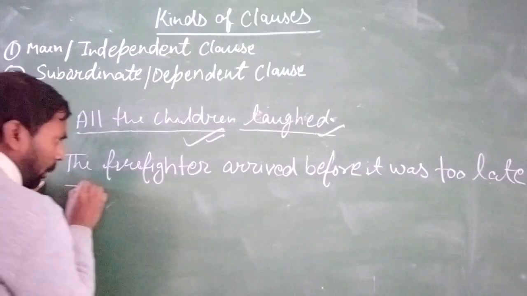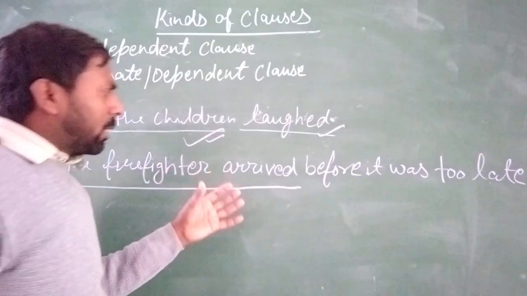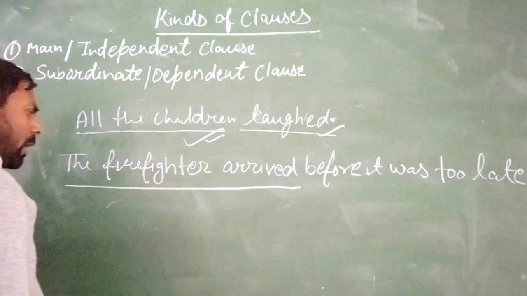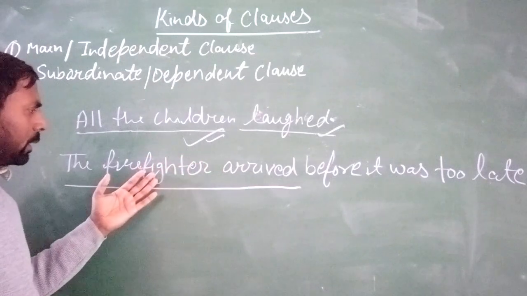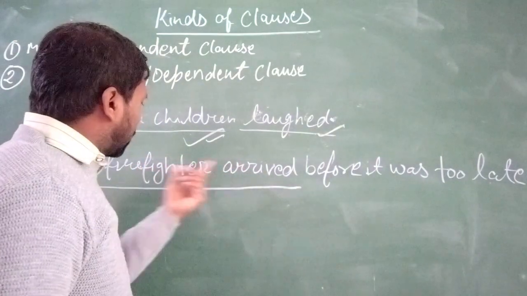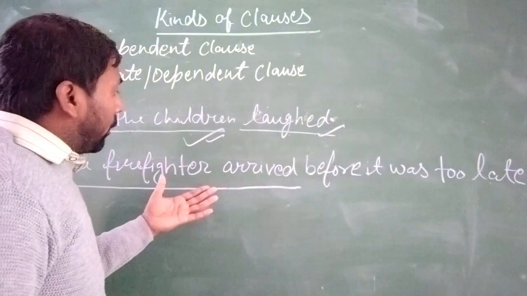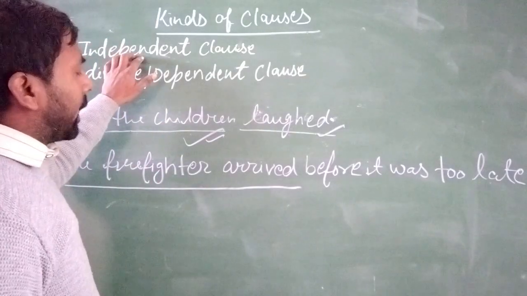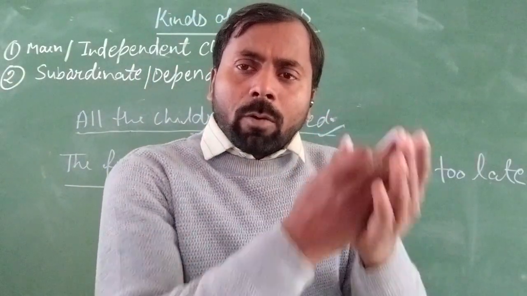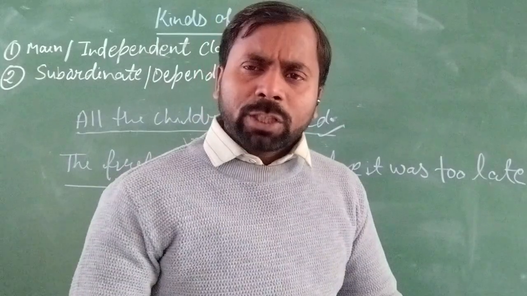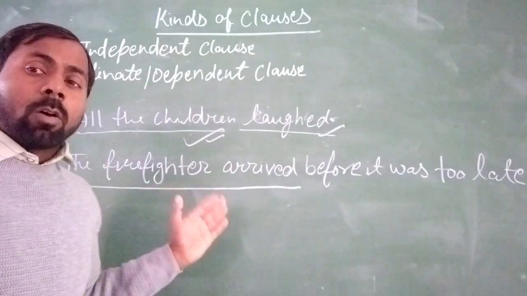Okay, first we can see this part. It is a main clause. How can I say that it is a main clause? Because this is a group of words and it also has a finite verb and a subject, and it works according to the subject and the tense. So this is the clause, and which kind of clause? It is a main clause or the independent clause. Why? Because it stands alone in a sentence. It does not need another sentence to complete its sense. So this is the reason it is an independent clause.